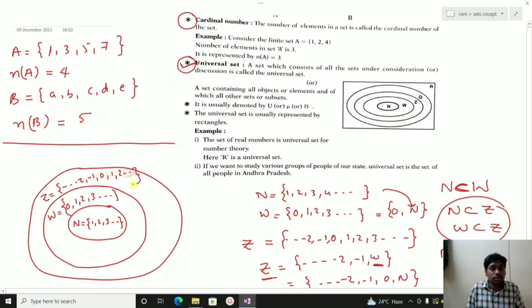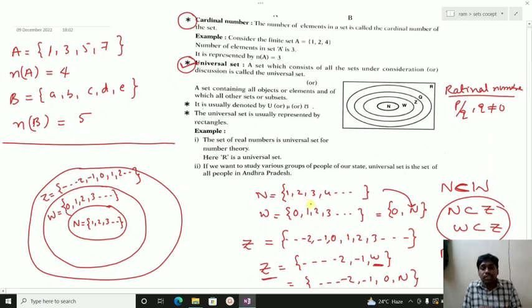Next, another category of numbers is rational numbers. The numbers which can be written in the form p by q, where q is not equal to 0, are called rationals.